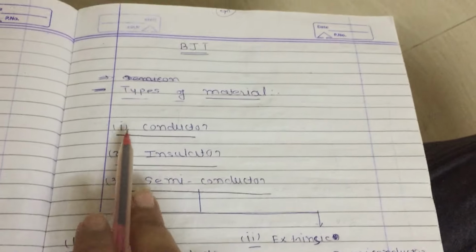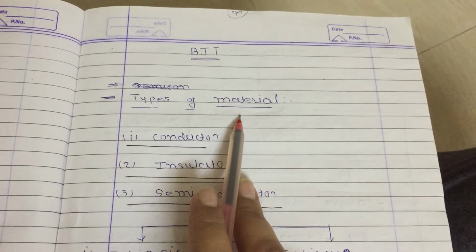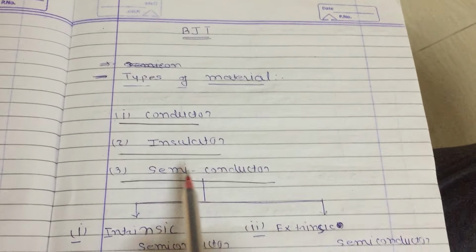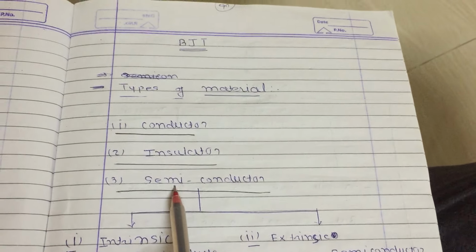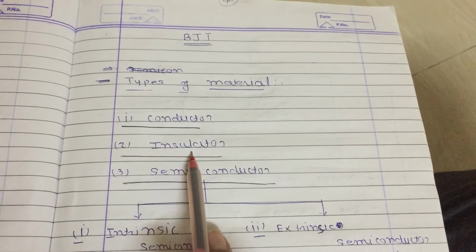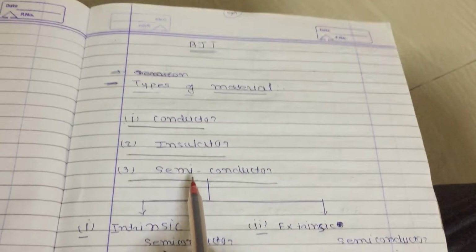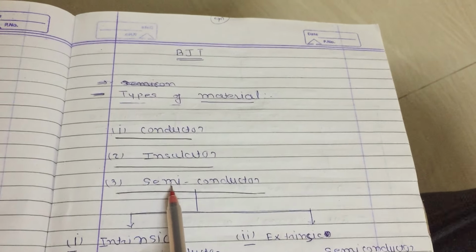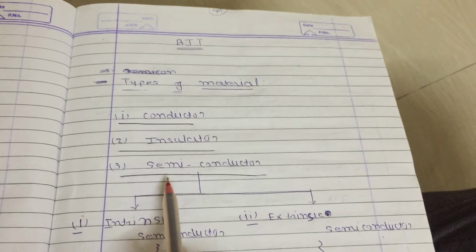Now, first of all, we will study the types of material from an electrical point of view. Material is classified into three categories: first is conductor, second is insulator, and third one is semiconductor. You know what conductor, insulator, and semiconductors are. A conductor is a material through which current can easily flow. An insulator is a material through which current cannot flow easily. A semiconductor lies between conductor and insulator. Semiconductors have a conductivity less than conductors and more than insulators. We have to study semiconductors.